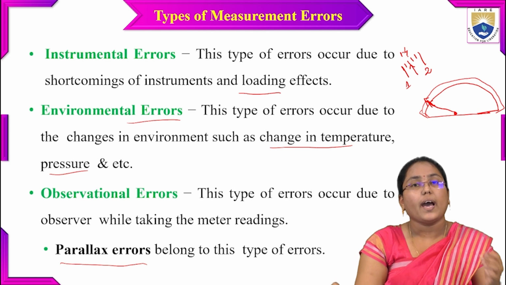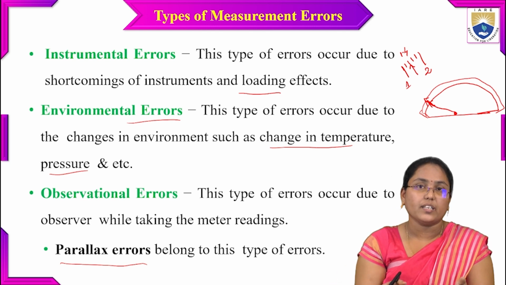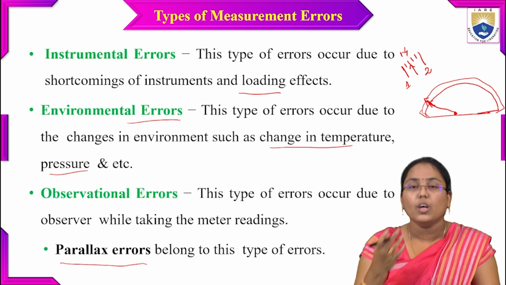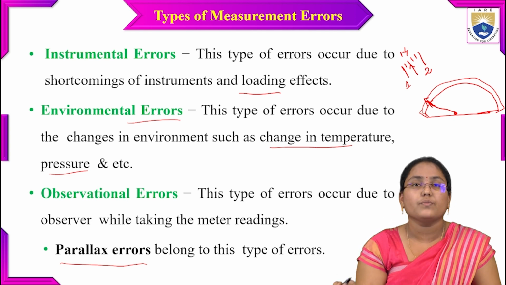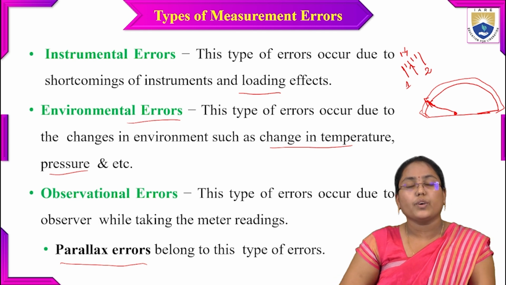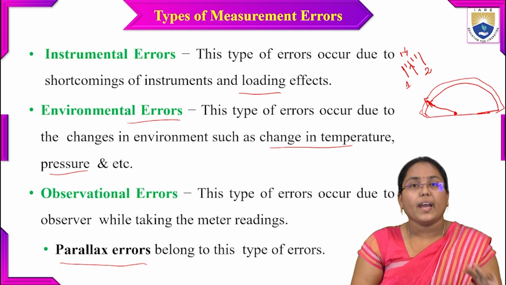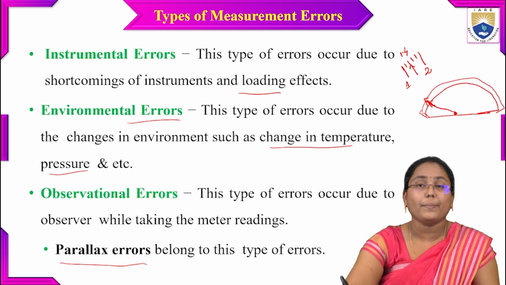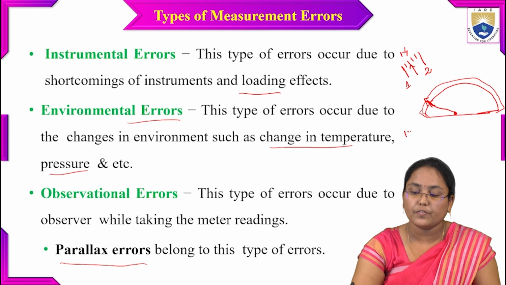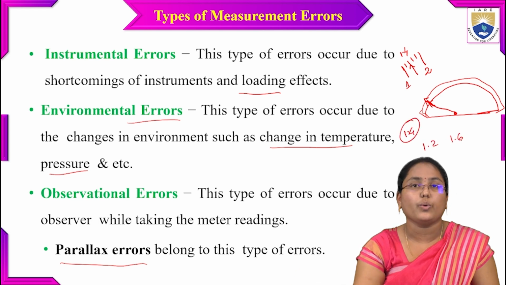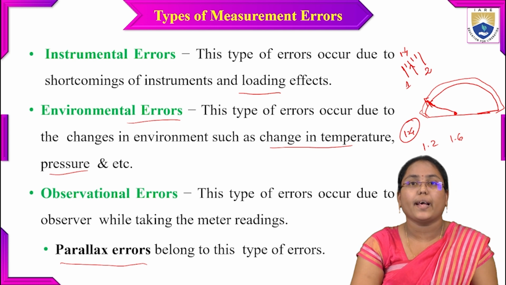But as I'm observing the meter, because of observational errors, I'm unable to note it down as 1.4. I might be noting it down as either 1.2 or 1.6. The error which occurs due to this is a parallax error. Instead of 1.4, if I measure it as 1.2 or 1.6 or any other value, then I'll say it is a parallax error.